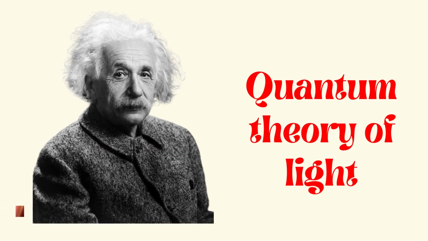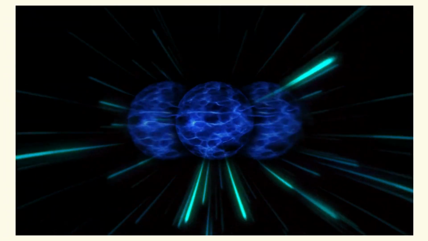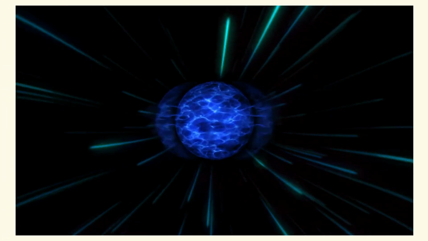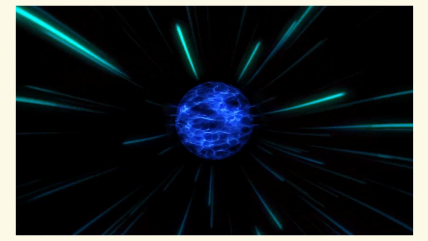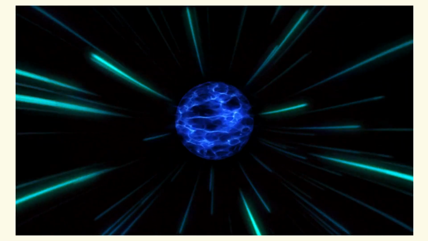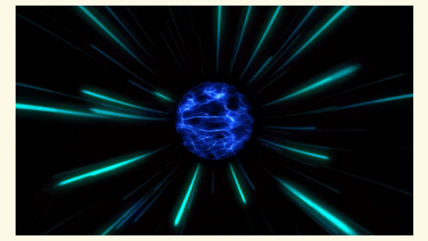The quantum theory of light was proposed by Einstein. It stated that light travels in bundles of energy, and each bundle is known as a photon. Each photon carries a quantity of energy equal to the product of the frequency of vibration of that photon and Planck's constant.